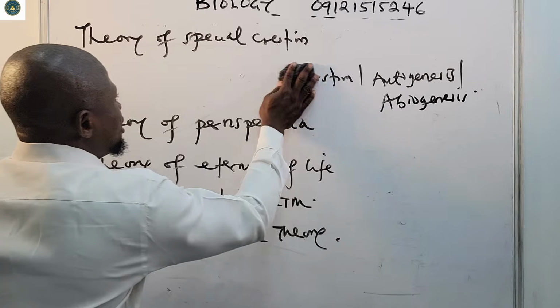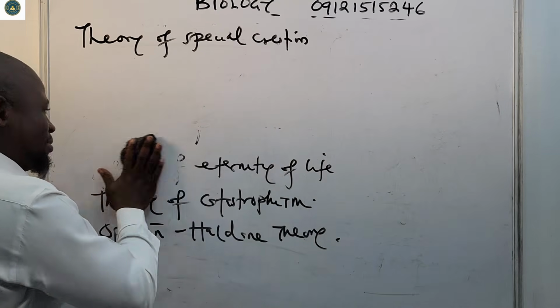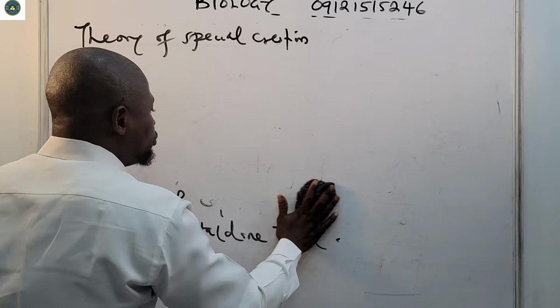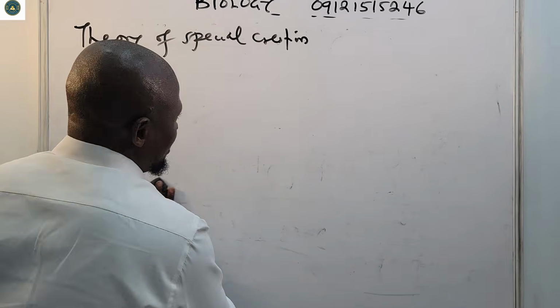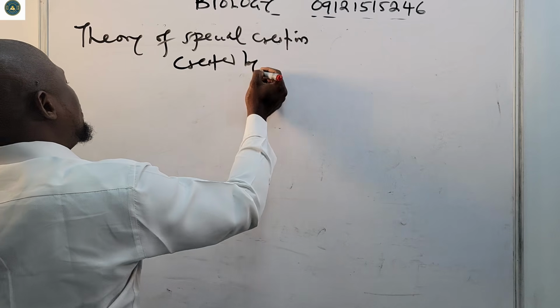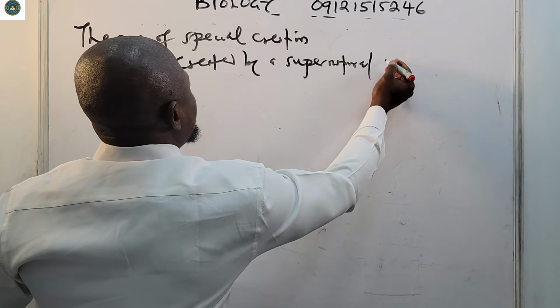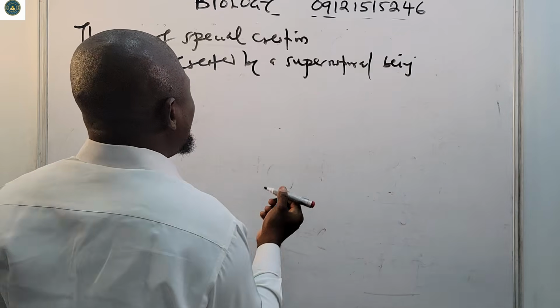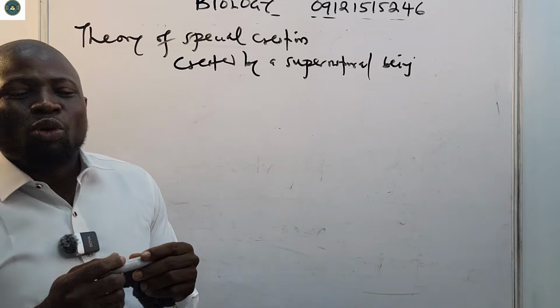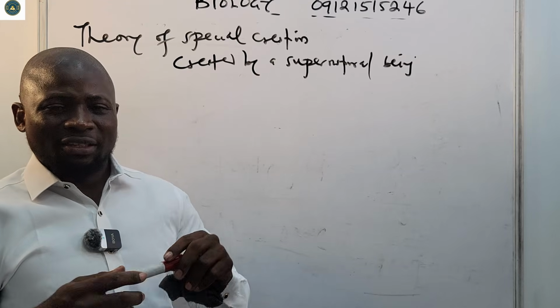The theory of special creation says that life was created by God himself, a supernatural being or a supernatural power. It says the entire earth was created in a few days.